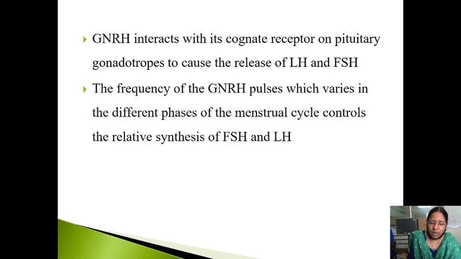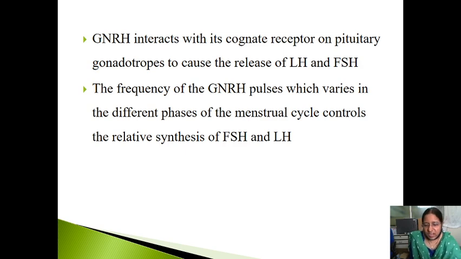This cognate receptor will be present on the pituitary gonadotropes, causing the release of FSH and LH. Now, this GnRH will not be released in a continuous manner. It will be in a pulsatile manner.